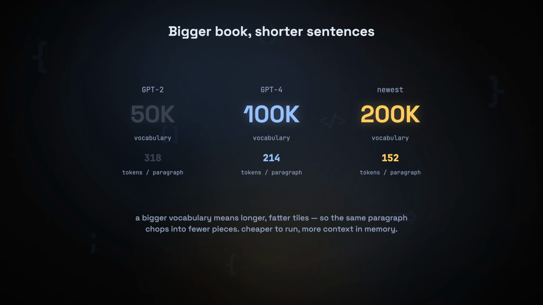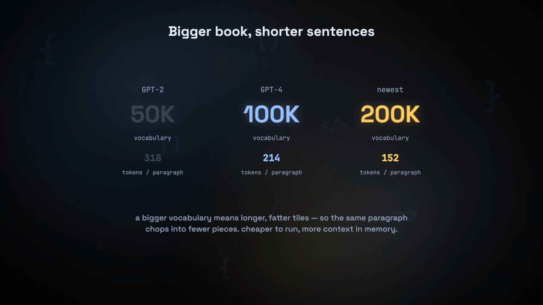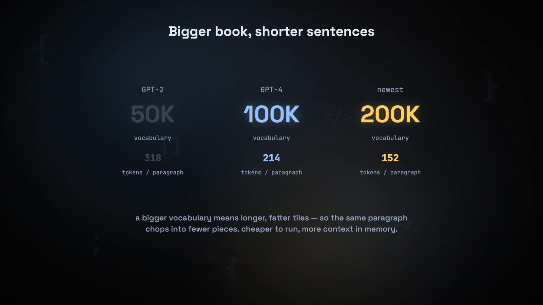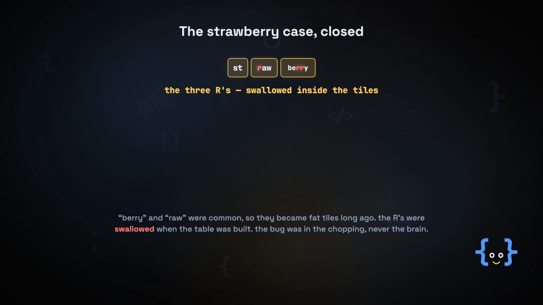And these vocabularies have been quietly ballooning. GPT-2 used about 50,000 pieces. GPT-4 roughly doubled it, to around 100,000. The newest model doubled it again, to around 200,000. Why bother? Because a bigger vocabulary means longer, fatter tiles, which means fewer tokens per sentence. And fewer tokens means it's cheaper to run and it fits more of your document in memory at once. Watch the little counter on the side. As the vocabulary grows, the same paragraph chops into fewer and fewer pieces. Bigger book, shorter sentences.